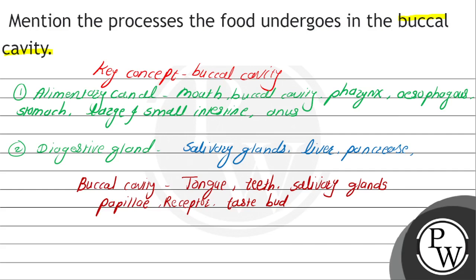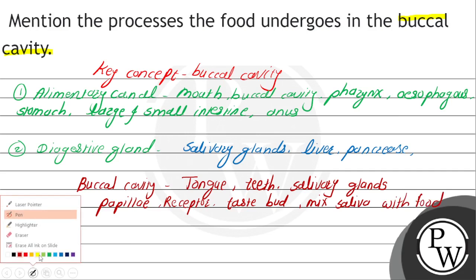Now the tongue is used to mix the saliva with the food. What is the function of the tongue? It mixes saliva with food. Then what is the next part of the buccal cavity?